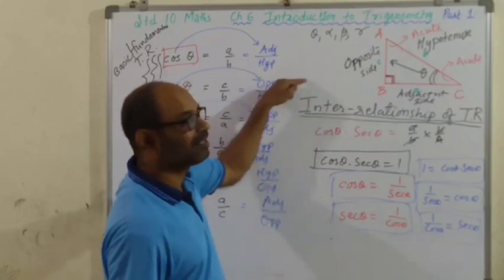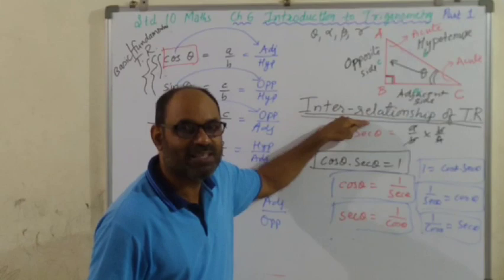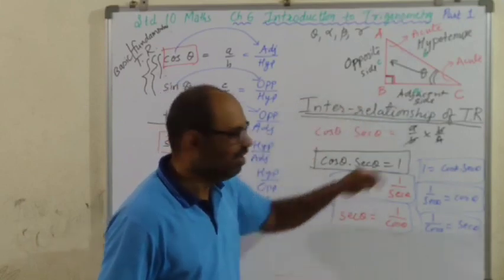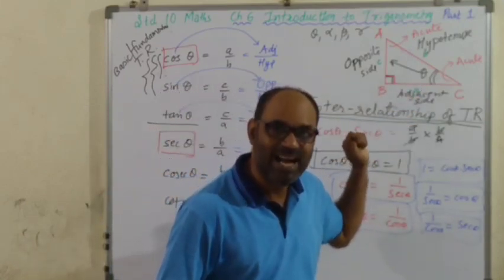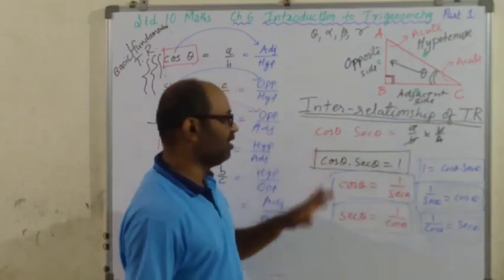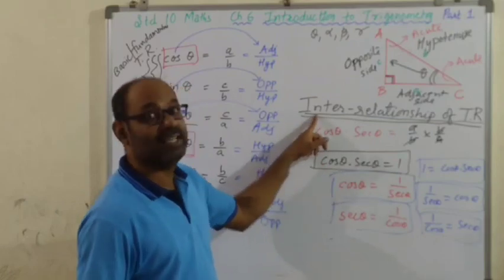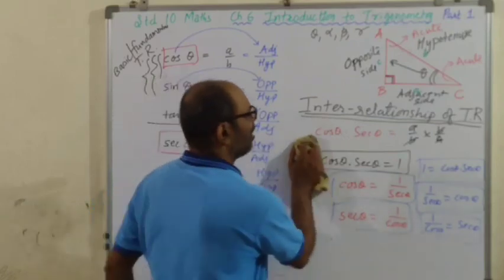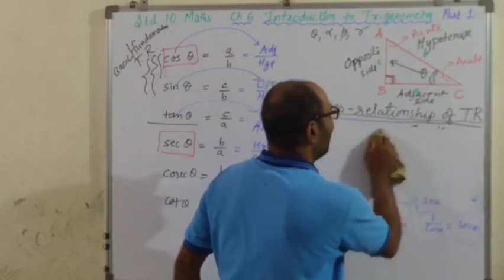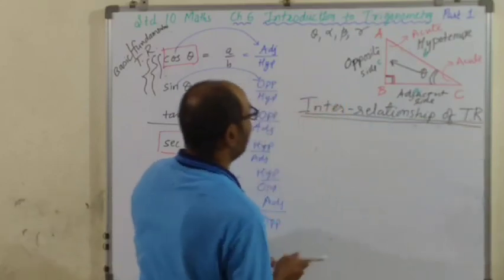Cos का रेसिप्रोकल है sec, so cos into sec is 1. Sin का रेसिप्रोकल नीचे cosec, sin into cosec is 1. Tan का रेसिप्रोकल नीचे हमने लिखा cot, tan into cot is 1. Is that clear? So this is the first trigonometric ratio. Sorry, interrelationship of trigonometric ratio. All right? चलिए, मैं बहुत डिटेल में नहीं कर रहा हूं अभी, फटाफट 3 लिख रहा हूं.